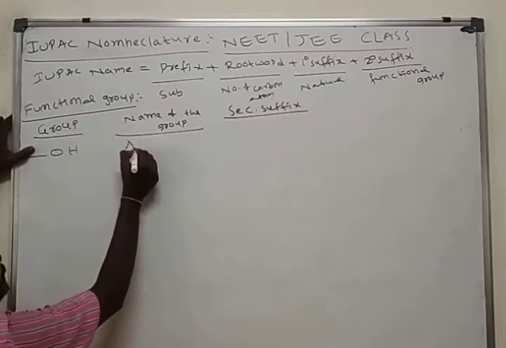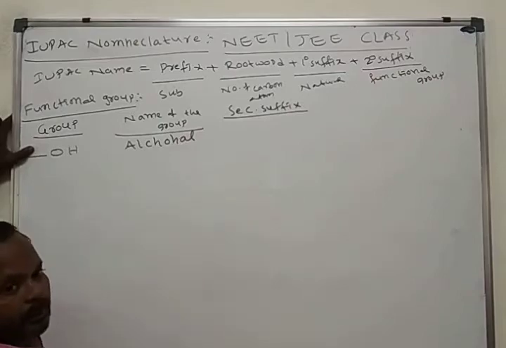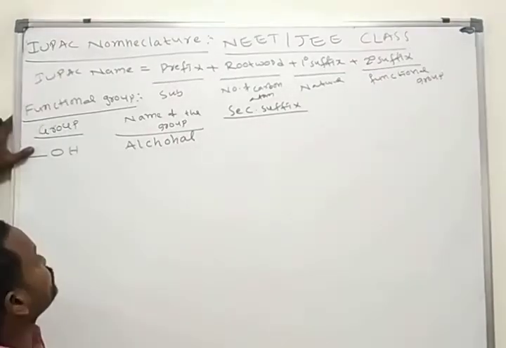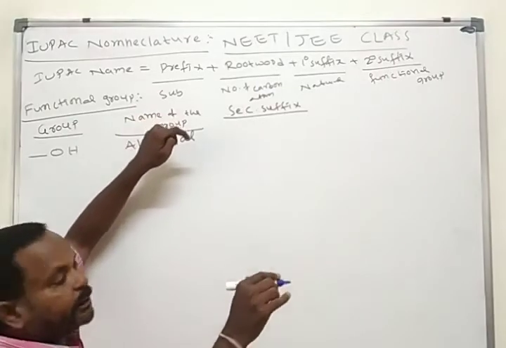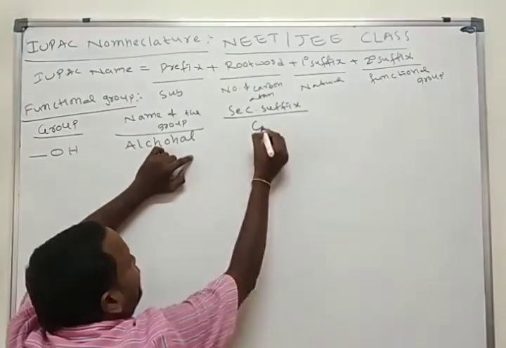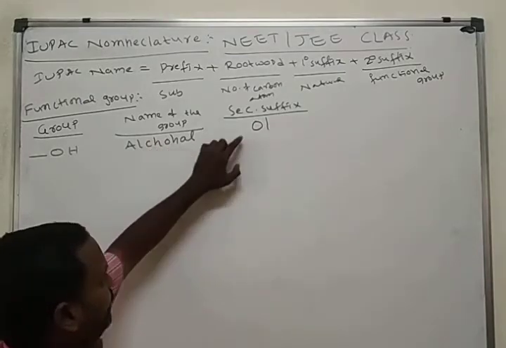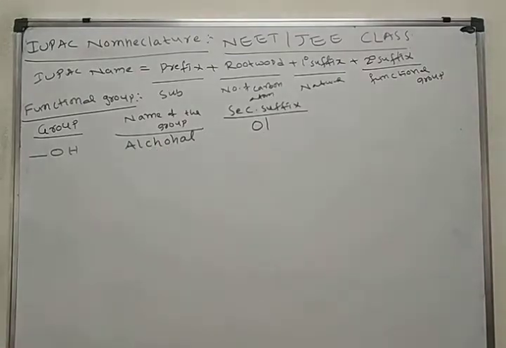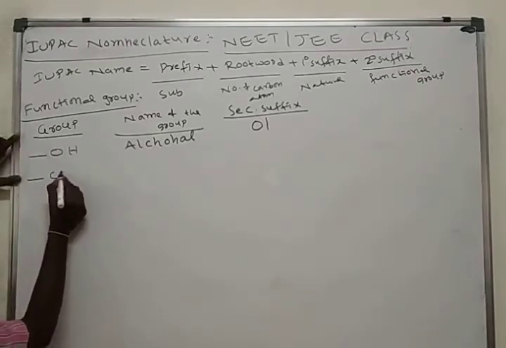OH functional group means the alcohol functional group. If the alcohol functional group is present in an organic molecule, we use the secondary suffix OL.